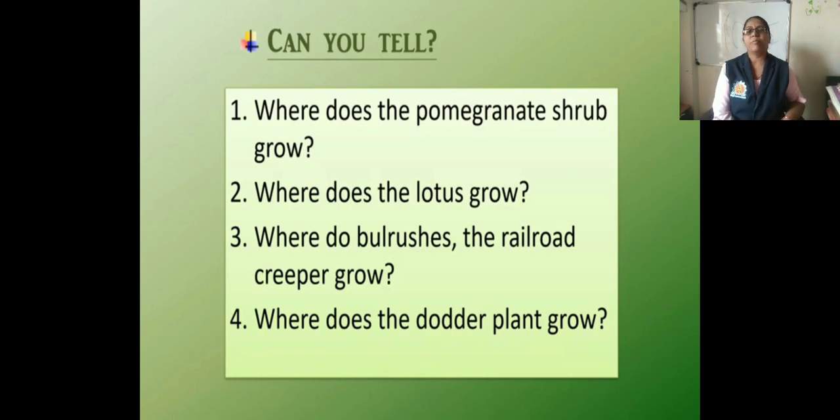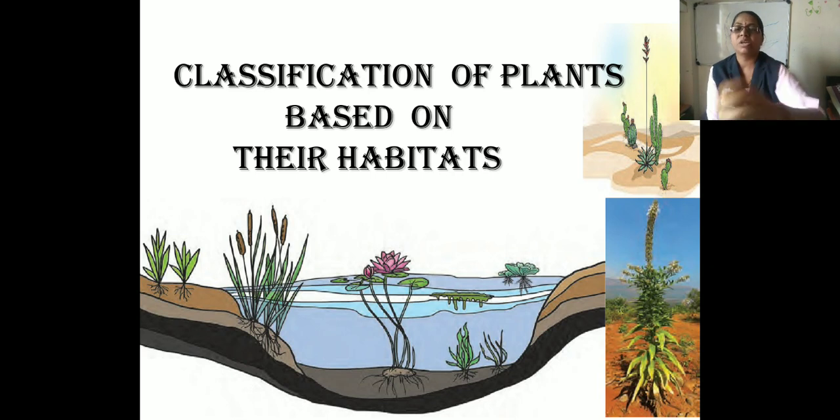Now next, can you tell where the pomegranate shrub grows? Where does the lotus grow? Where do bulrushes and the railroad creeper grow? Where do dodder plants grow? The answers to all these questions are given in the next part, classification of plants based on their habitats. We see that different plants grow in different places around us. Plants can be classified according to their habitat.